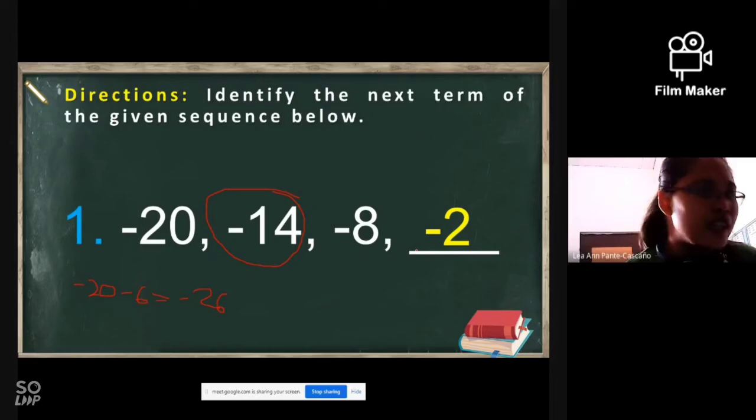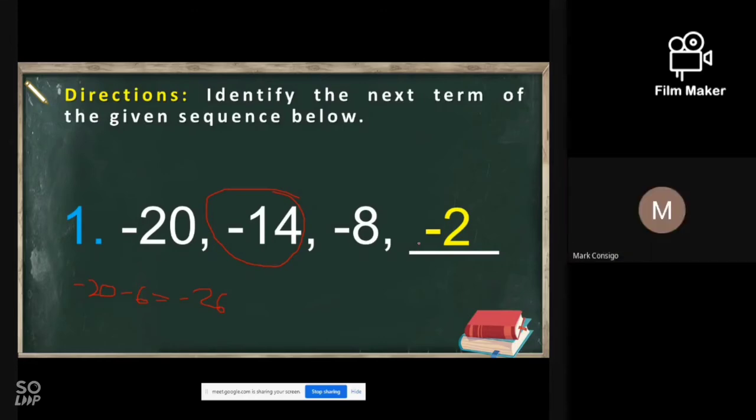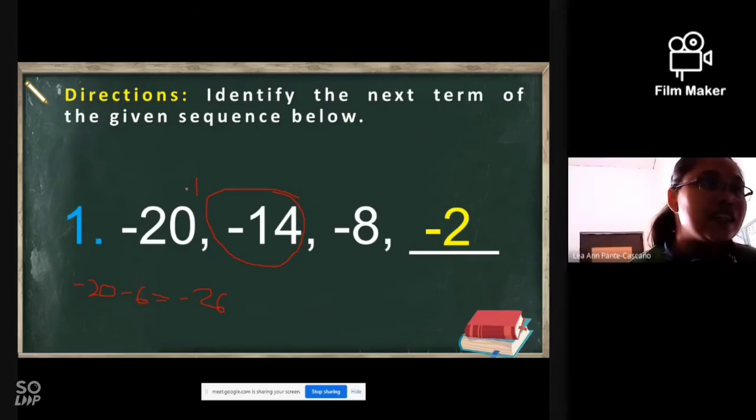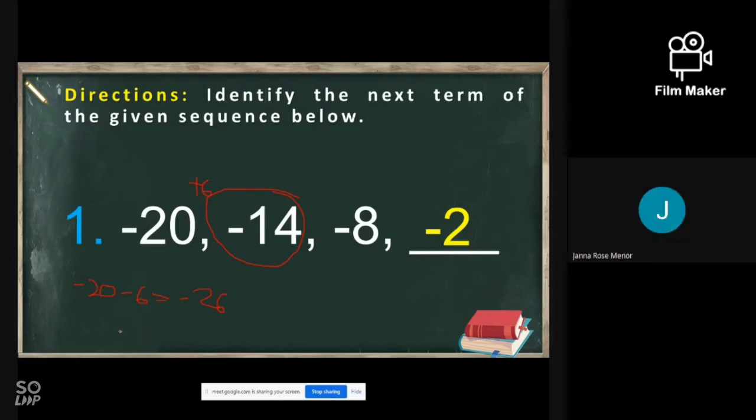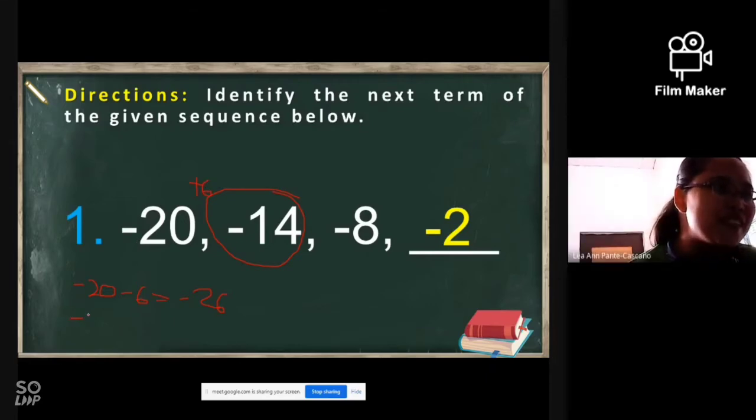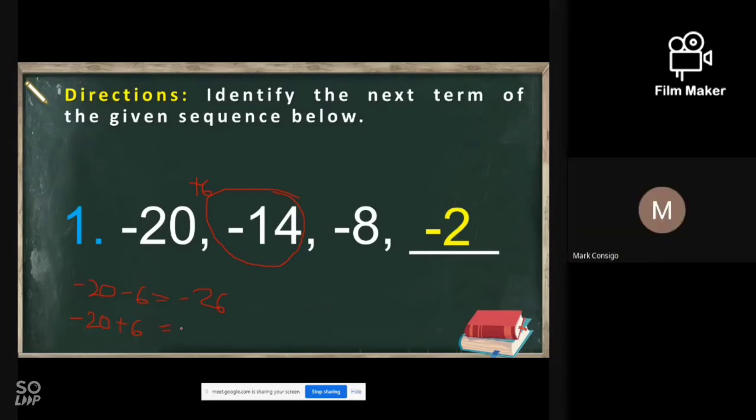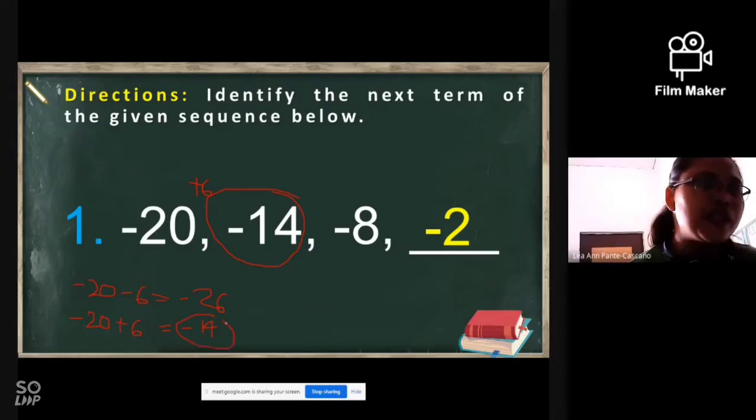So what is the pattern here? Positive 6. We add 6. Let's try. Negative 20 plus 6 is equal to negative 14. So, therefore, negative 14 must be our second term, right?